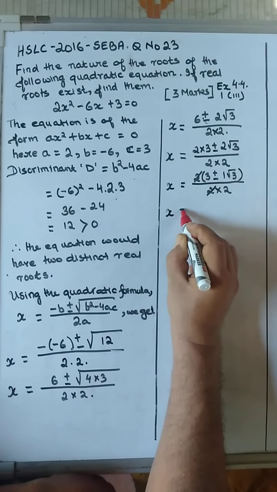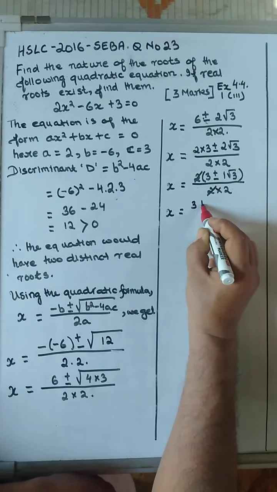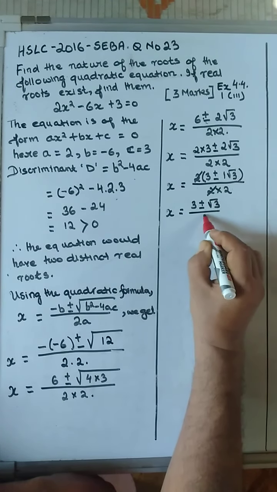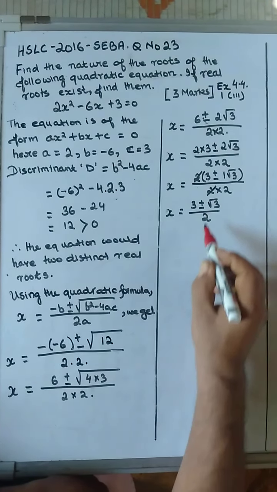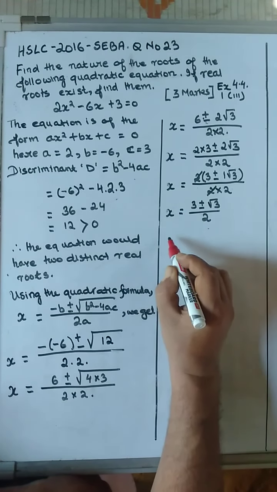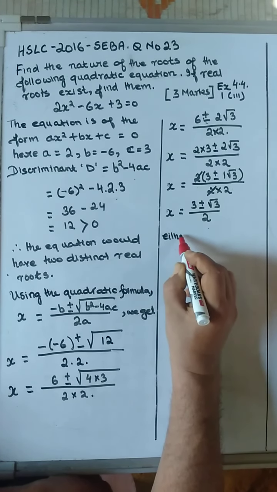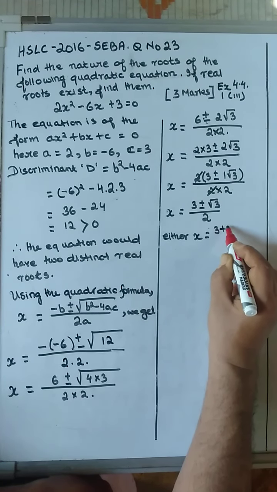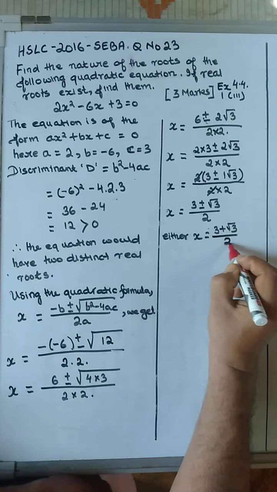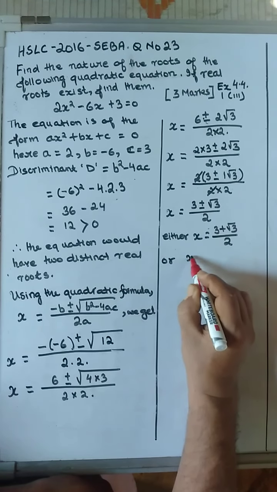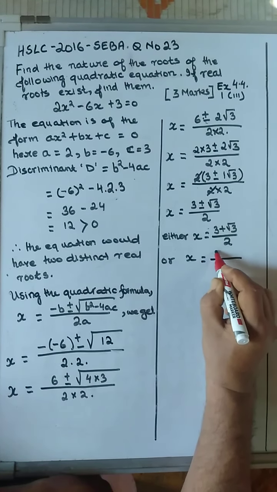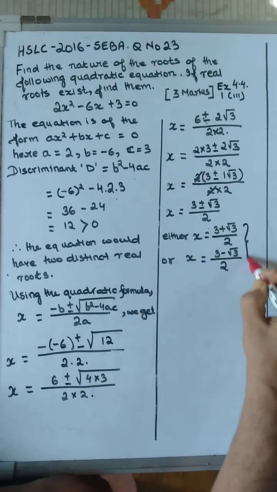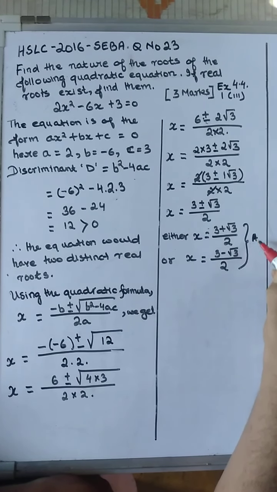Then you have x is equal to 3 plus minus 1 into root 3 is root 3 upon 2. Then you get your two values, the plus and the minus here. Either x is equal to 3 plus root 3 upon 2, or x is equal to 3 minus root 3 upon 2. And those are the roots, which is your answer.